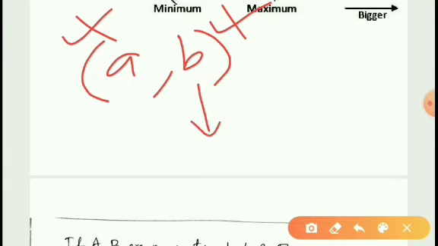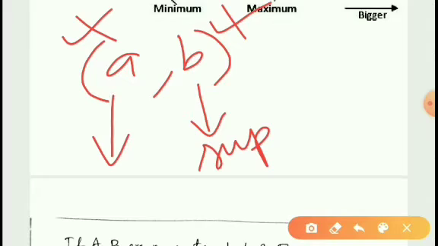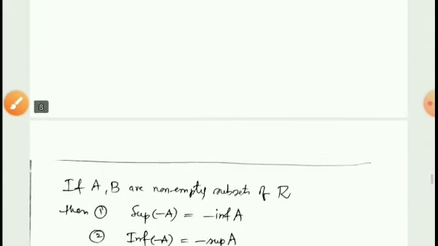But in this case, supremum is equal to b and infimum is equal to a. This is the difference between supremum and maximum element, and infimum and minimum element. Maximum element and minimum element should be members of the set itself, but supremum and infimum need not be members of the set.